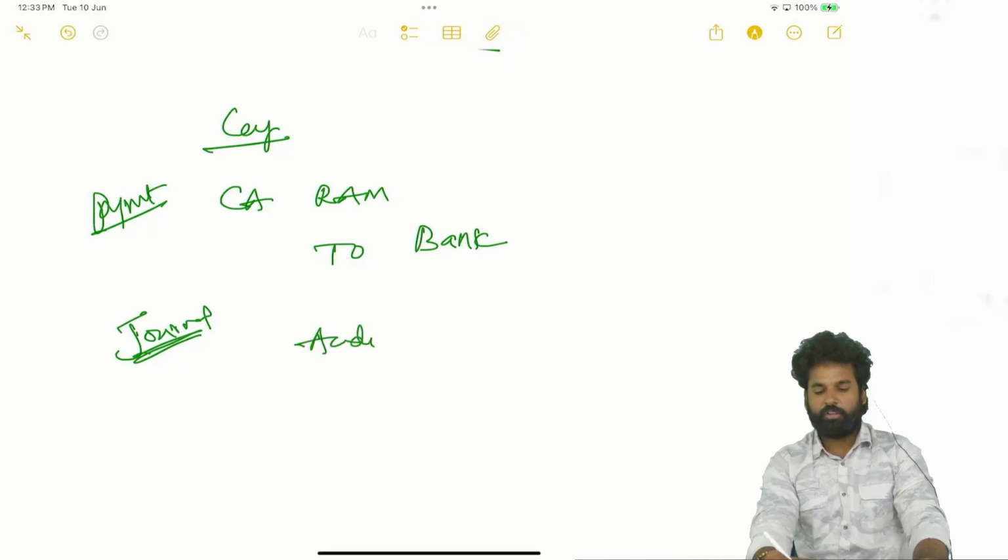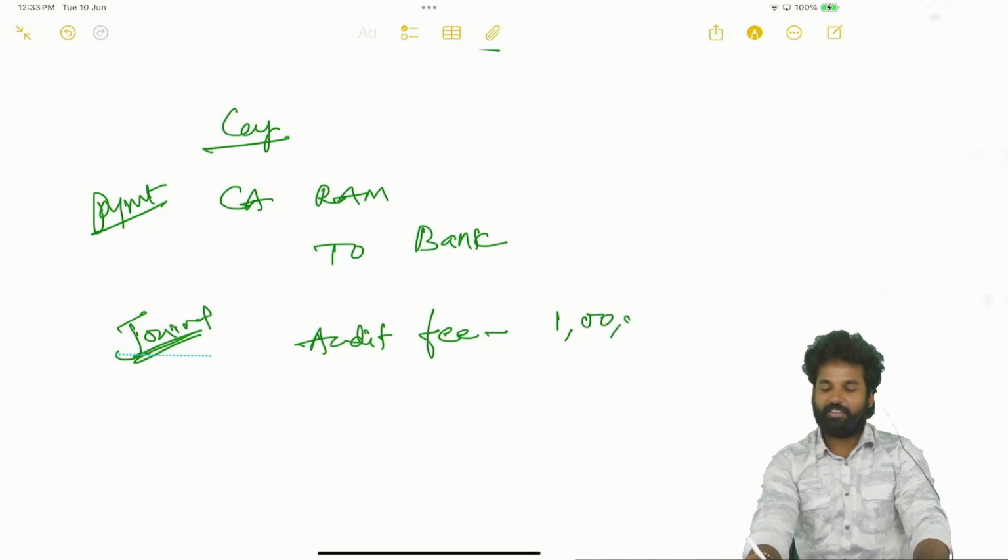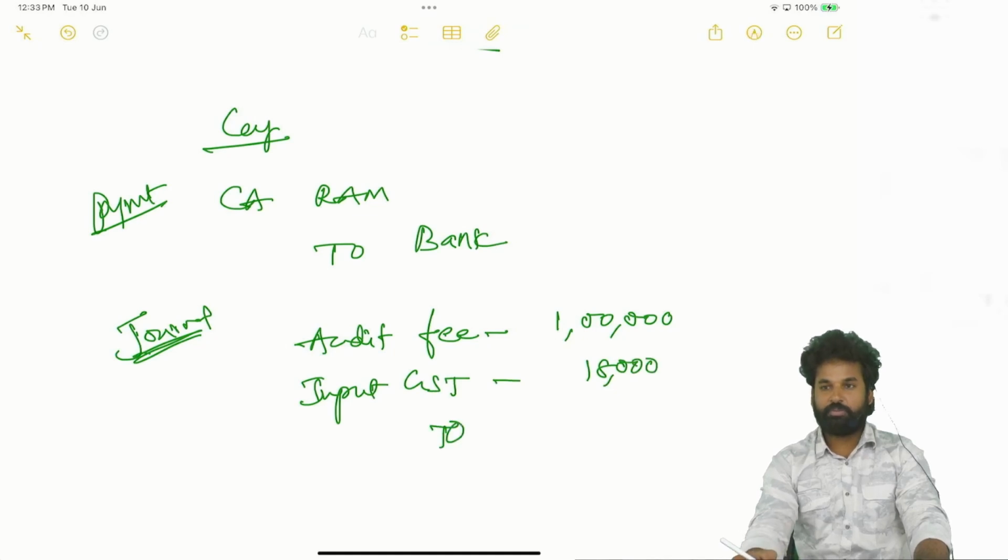Audit fees, how much? 1 lakh. Okay. Input GST 18,000. Okay, to CA Ram, how much? 1,18,000.